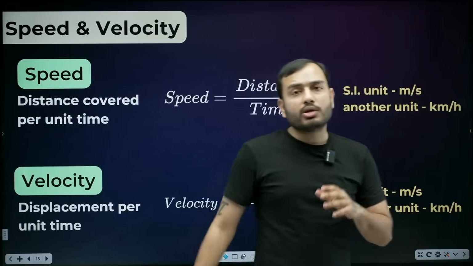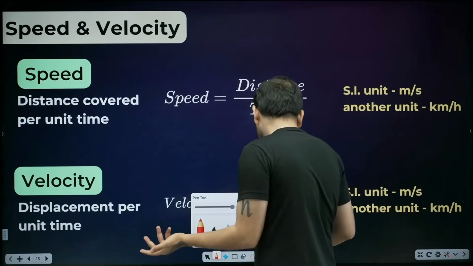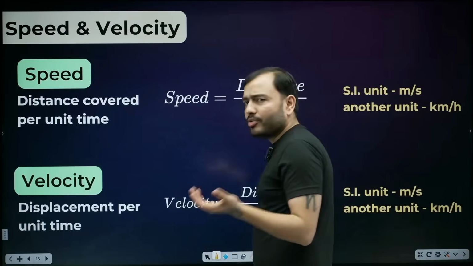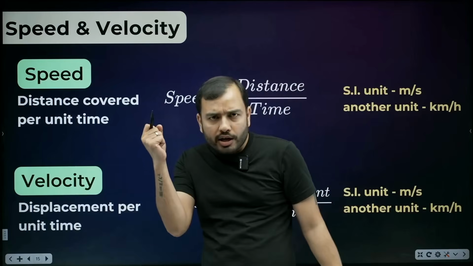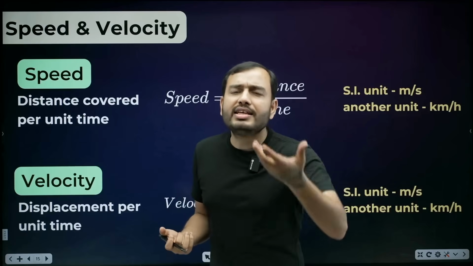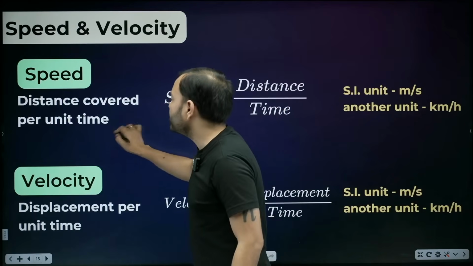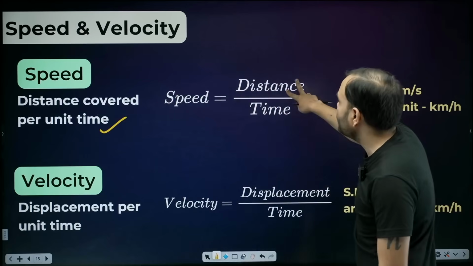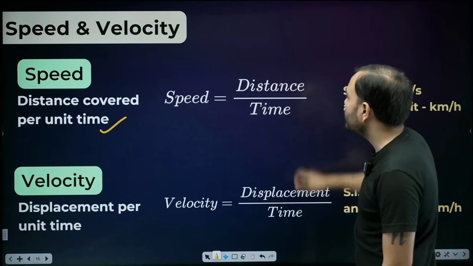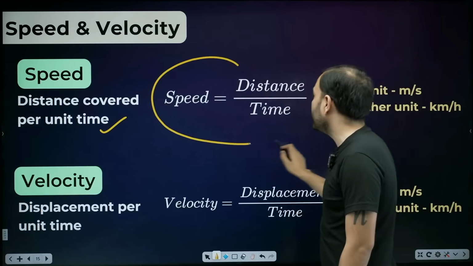Let's go to the next topic, which is speed and velocity. You must have known already, what is speed? Speed is how fast you are walking or running. So what is speed? Distance covered per unit time. The formula of speed is distance upon time. How many kilometers did you walk in how many hours? How many meters did you walk in how many seconds? So the formula to remember for speed is distance upon time.